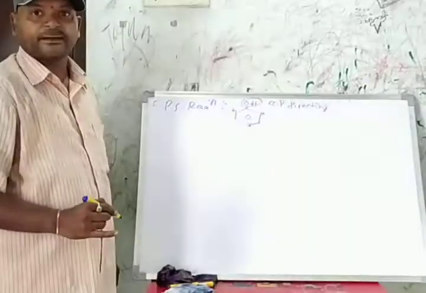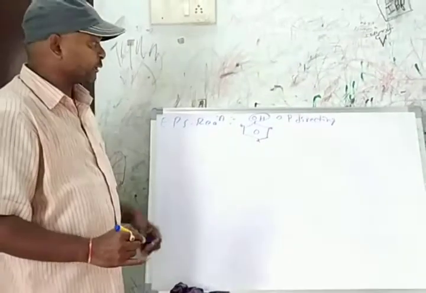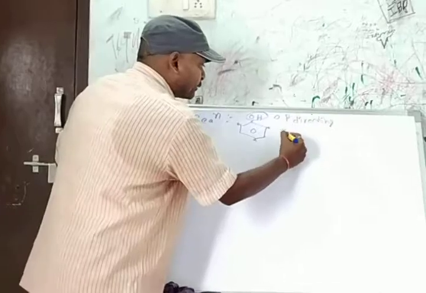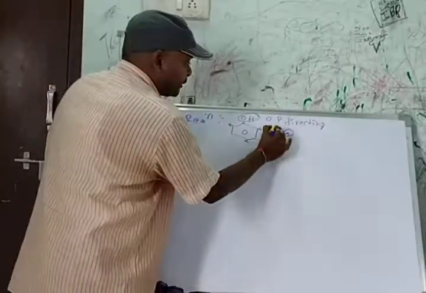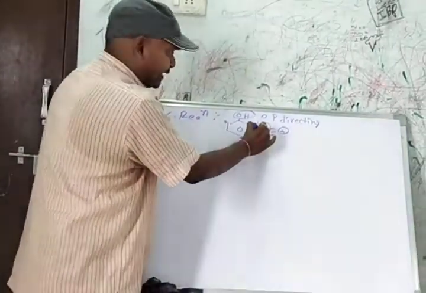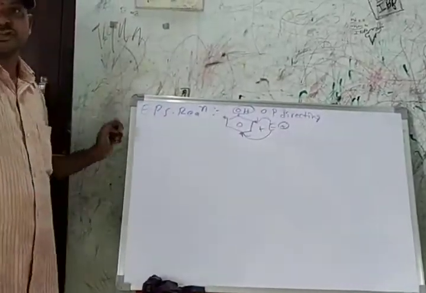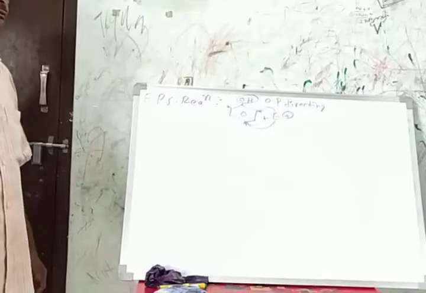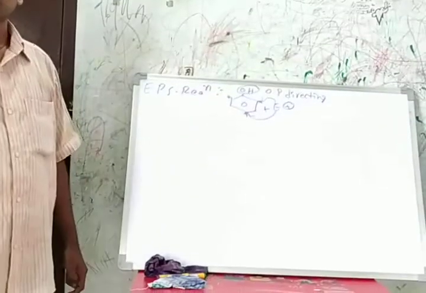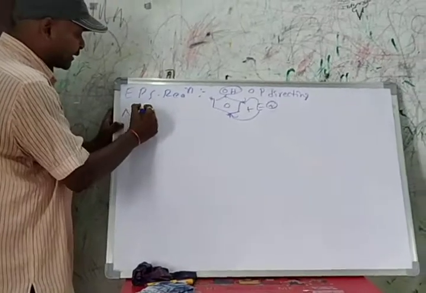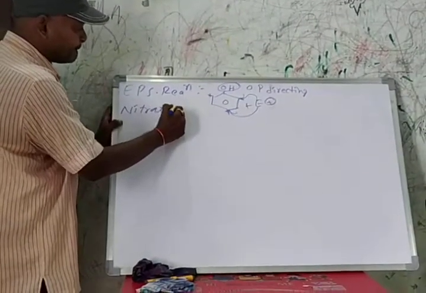Here we will see one important chemical reaction, nitration.